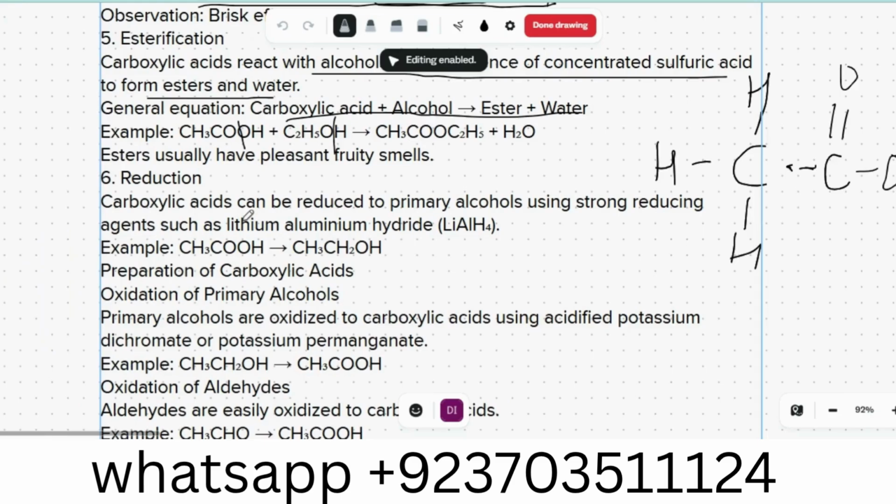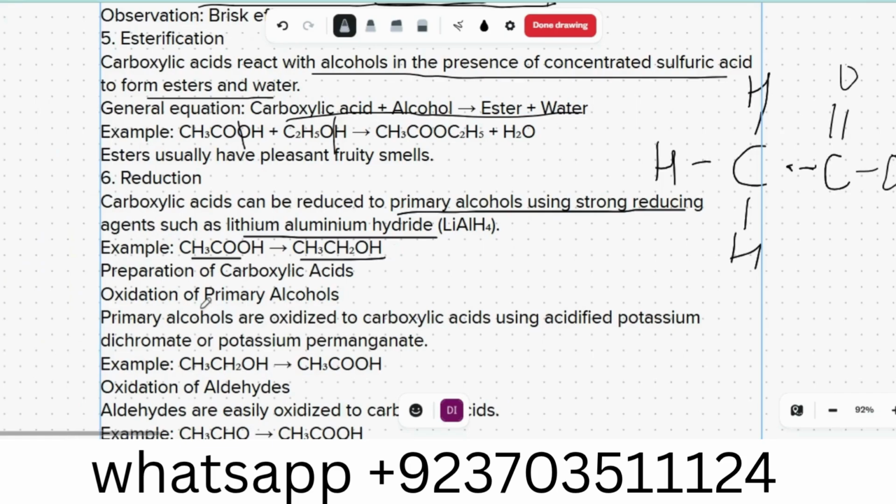Carboxylic acid can be reduced to primary alcohols using a strong reducing agent. What is a strong reducing agent? That can reduce other elements. For example, lithium aluminum hydride, LiAlH4, is a strong reducing agent. Whenever you see a question about a strong reducing agent, one of the best options would be lithium aluminum hydride. Okay, and the carboxylic acid can only make a primary alcohol.